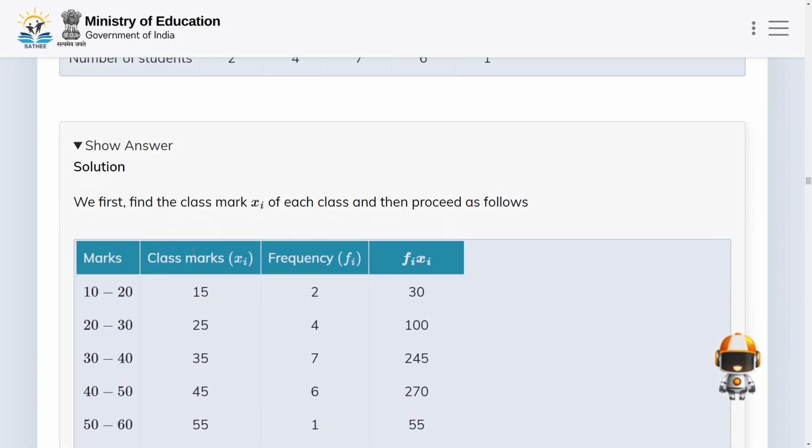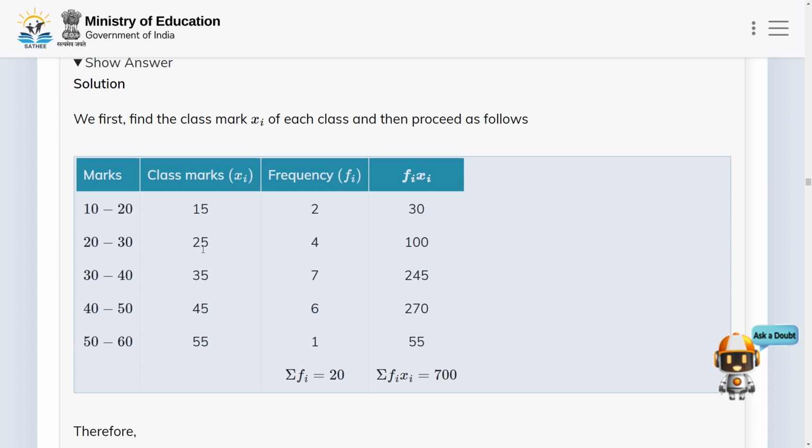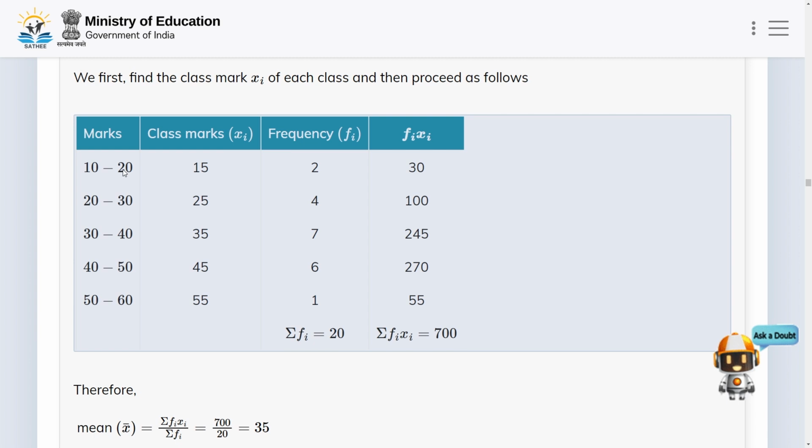So here let us see the answer. First find the class mark xi of each class and then proceed as follows. For the class 10 to 20, class mark is 15, frequency is 2, and fi times xi is equal to 30. And for the class 20 to 30, class mark xi is 25, frequency fi is equal to 4, and then fi xi is equal to 100.